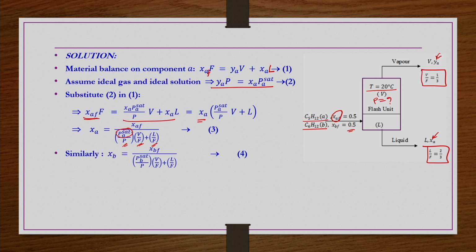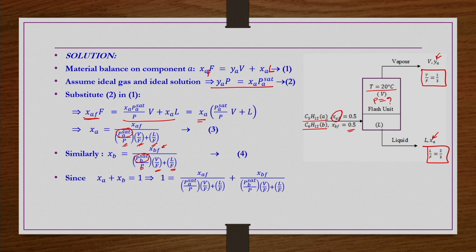For the second component XB, if you write similarly, you get XB is equal to XBF divided by PBsat by P V by F plus L by F. This L by F is given, V by F is given, XBF is given. PBsat you can find out because T is given. So, P is not known. Here also you cannot find out XB directly. But what you do, you have two equations, only one unknown. If you add them together, you can find out easily.